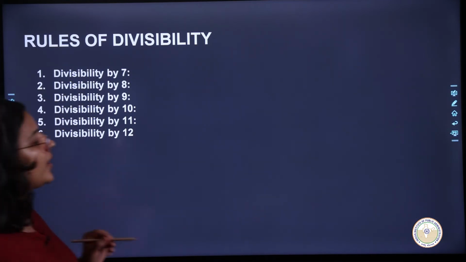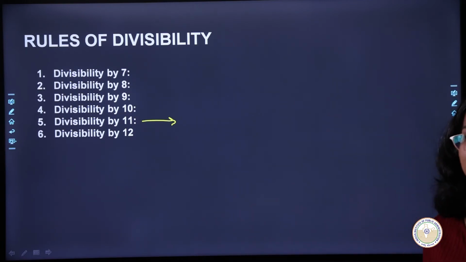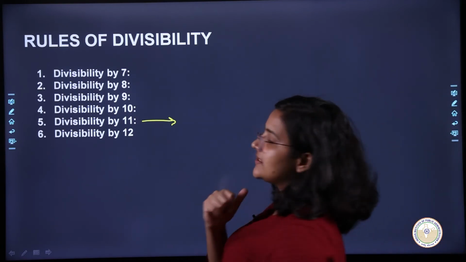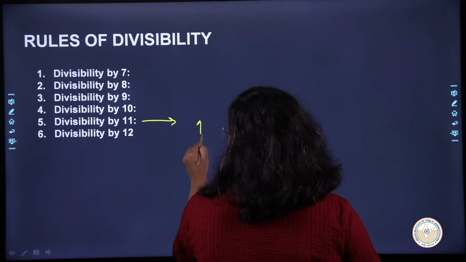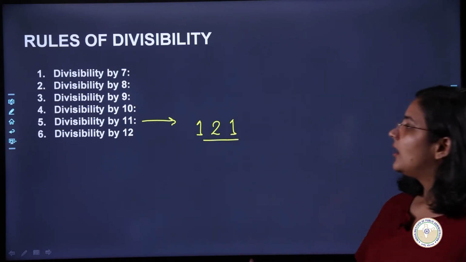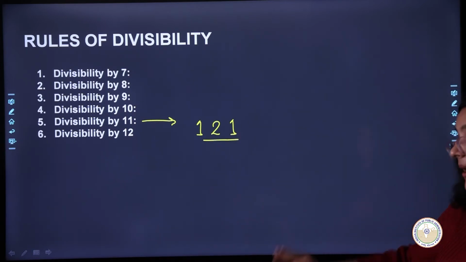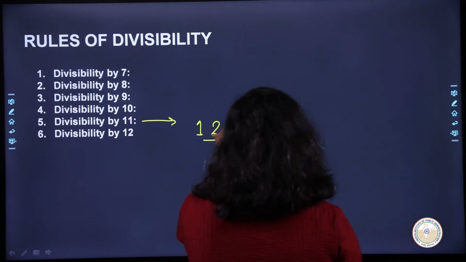Okay, so now I want to see what happens. How do I check the divisibility for 11? So for divisibility by 11, what do you have to check? Let's say 1, 2, 1. All of us know this is divisible by 11, but now the trick will be a little easier. So what do you do?